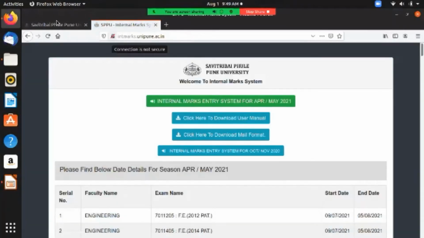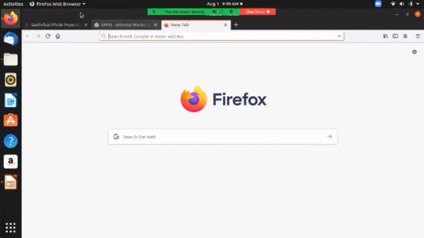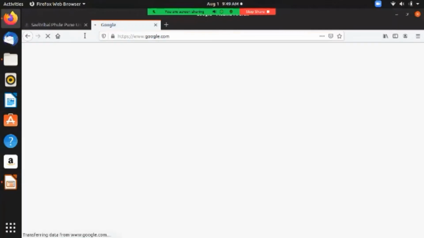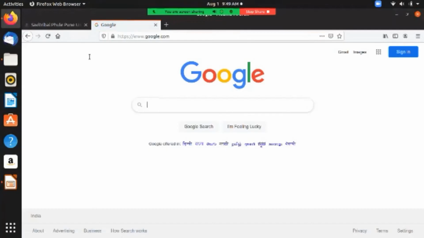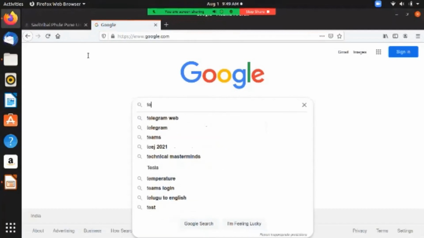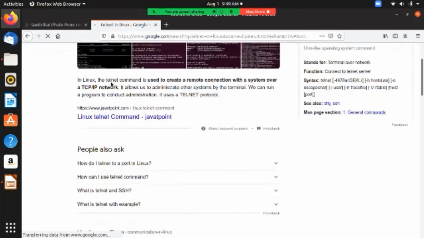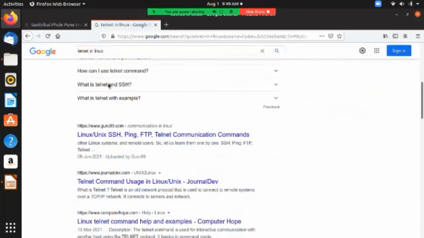So this is the site which is not secured. We will see one Telnet program.